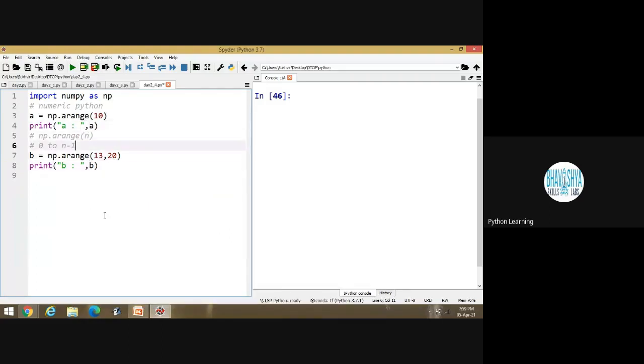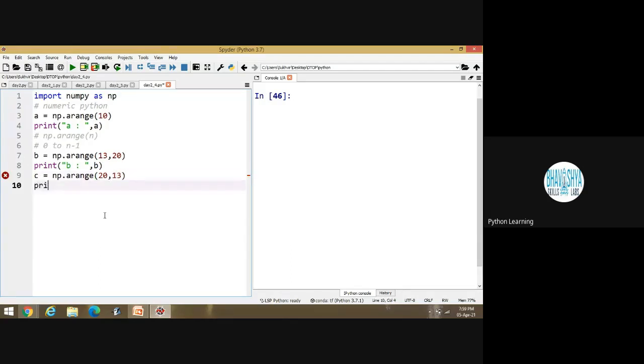These are the two contents. Then I am writing C is equal to np.range, and inside suppose I am writing 20 comma 13. Then print, in double quotes, C is equal to, then comma C. Is it okay?